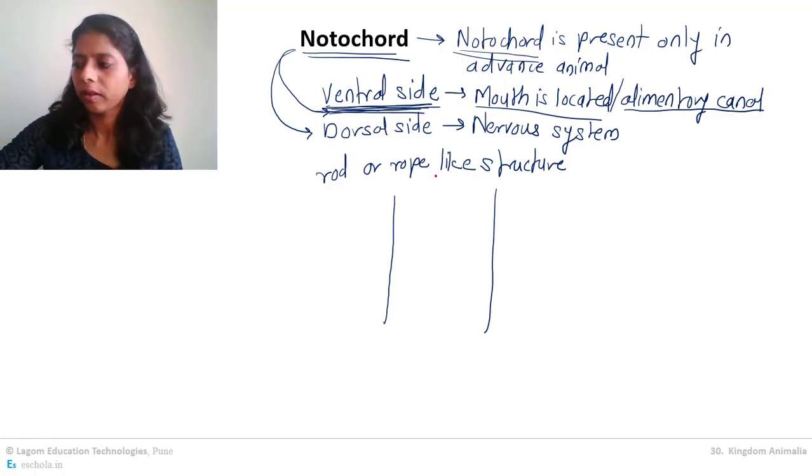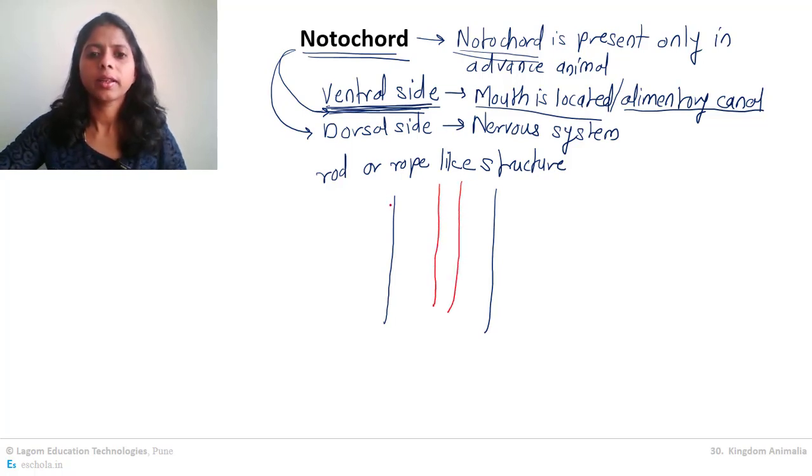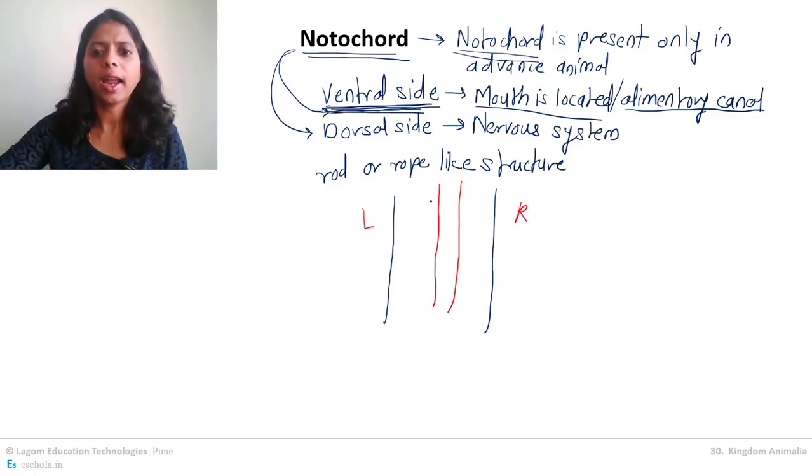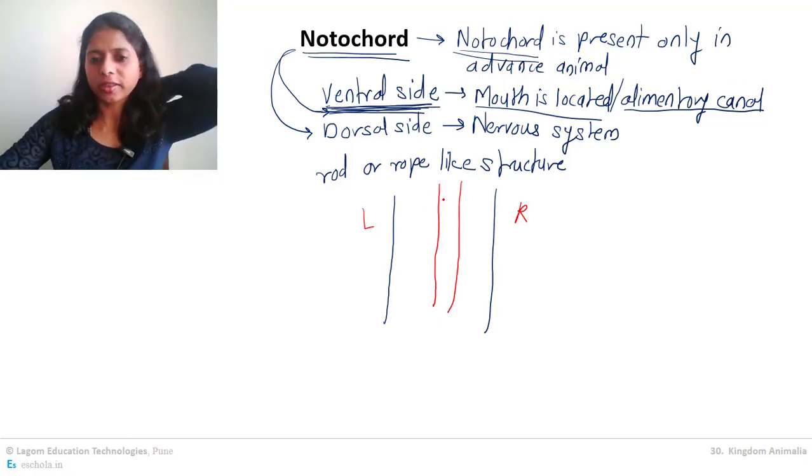Notochord is passing from the center. Consider this is the left side of the body and this is the right side. From their center a rod or rope-like structure is passing, which is called notochord, and this is on the dorsal side. Center from left and right, but on the dorsal side.